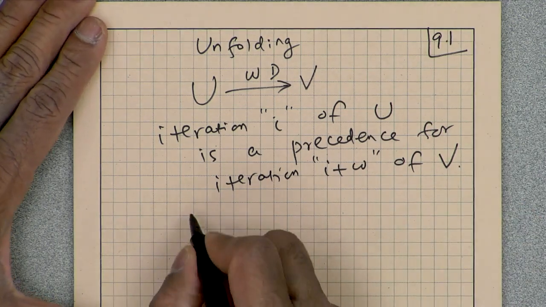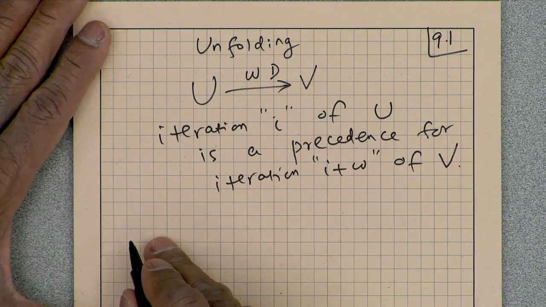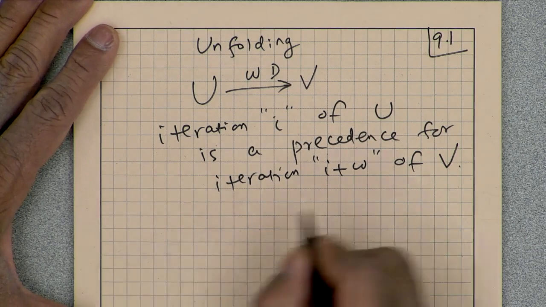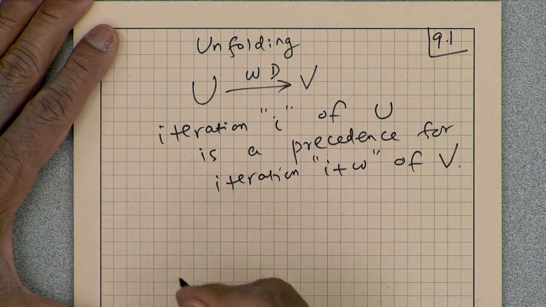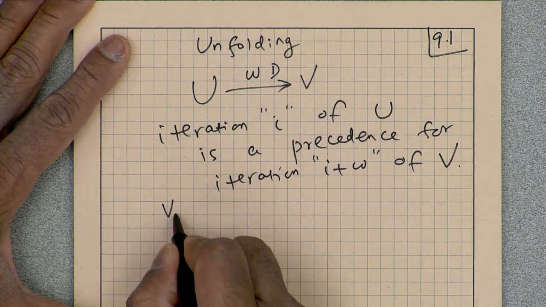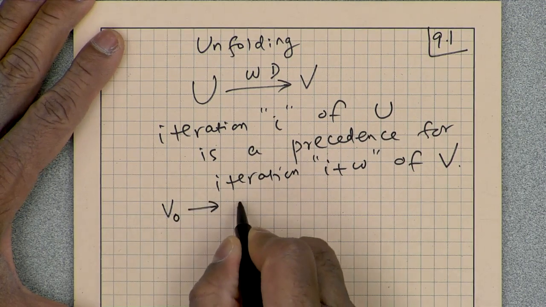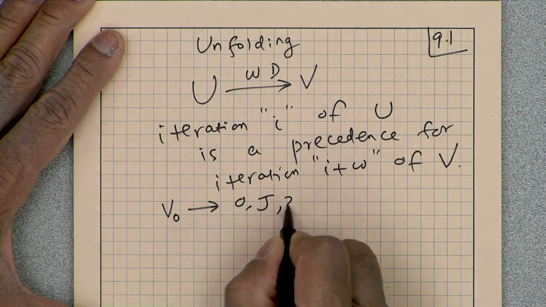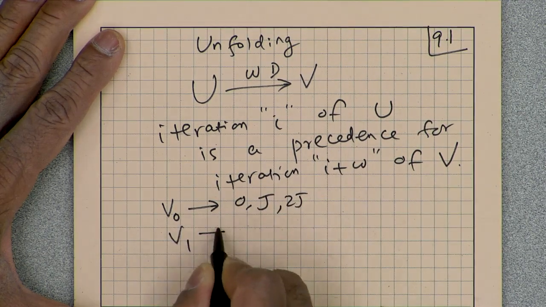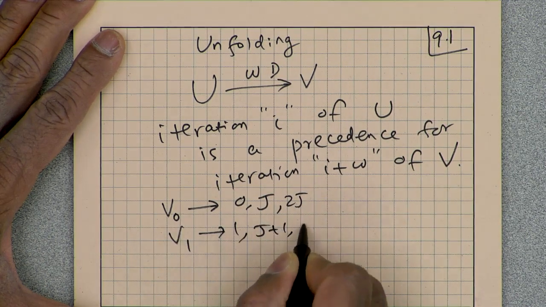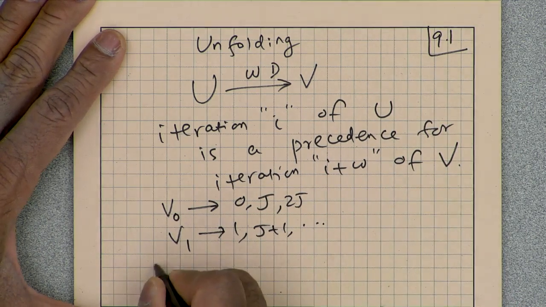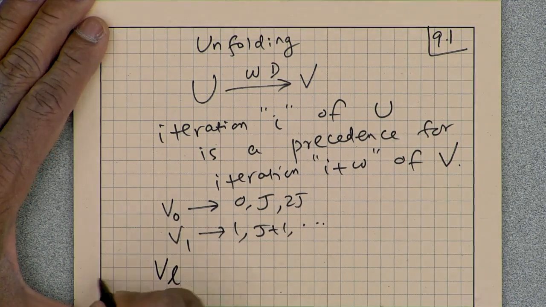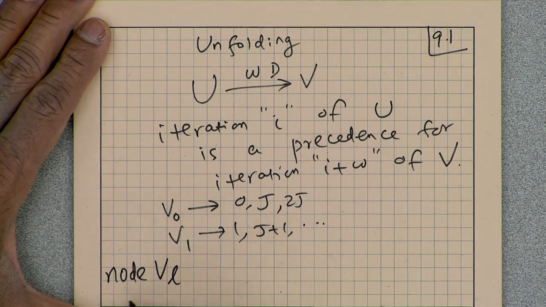So when do you think node v will compute iteration I plus w? So v0 is computing iterations 0, j, 2j, etc. v1 is computing 1, j plus 1, etc. So node vl, where l can be 0 to j minus 1.